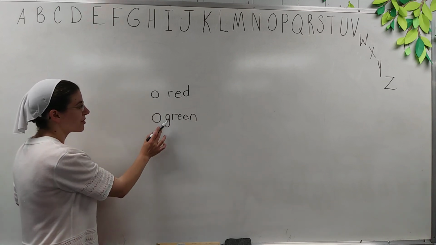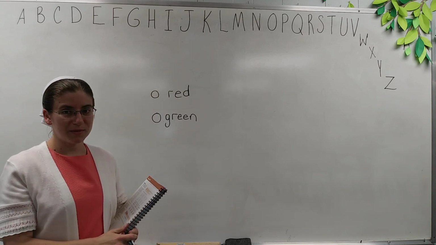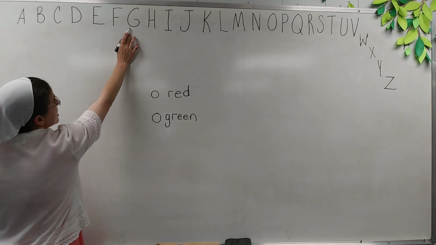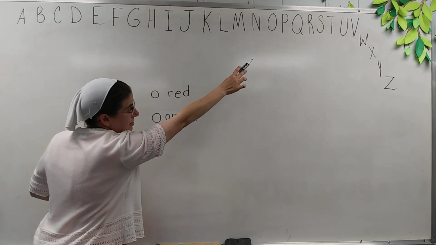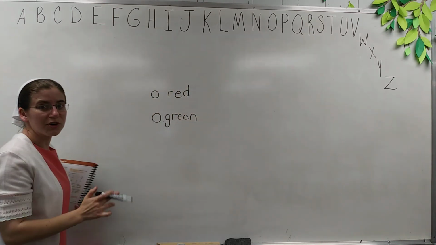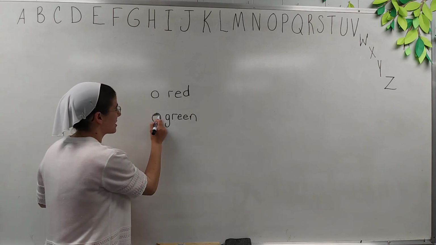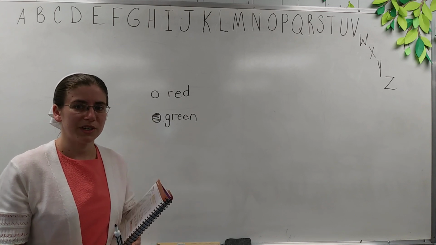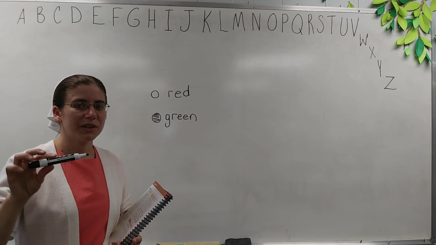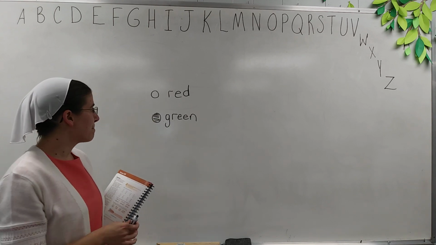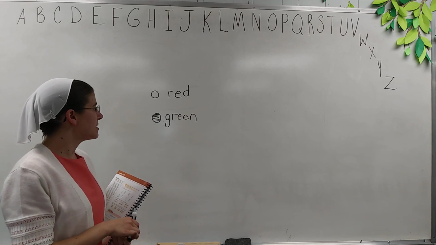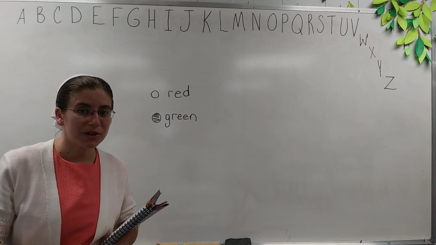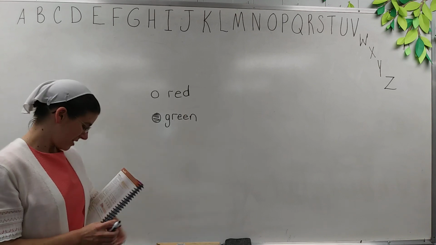So would R or G come first in ABC order? G comes first. Here's G. R is way down there. So G comes first in ABC order. So you're going to color in the circle. That is what you do for section number 3. You're always coloring in the circle of the word that comes first in ABC order.